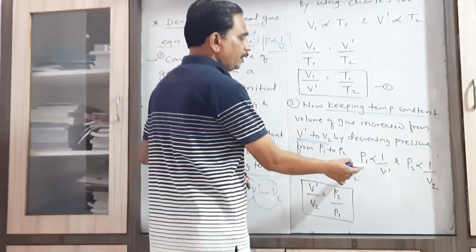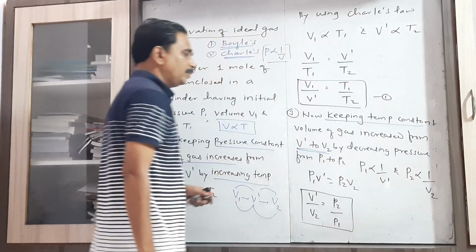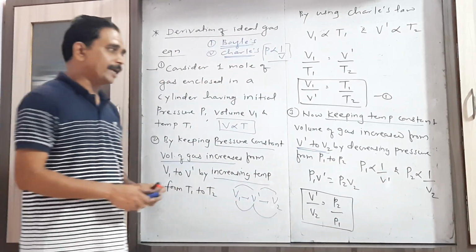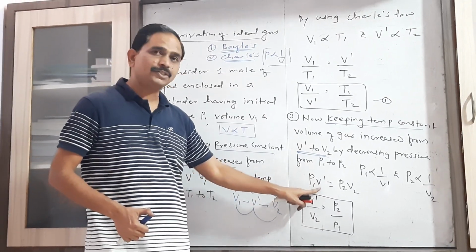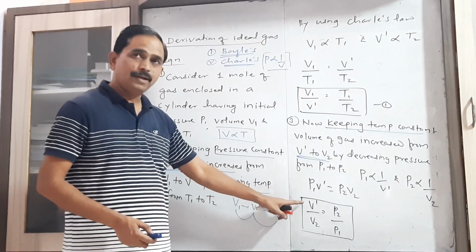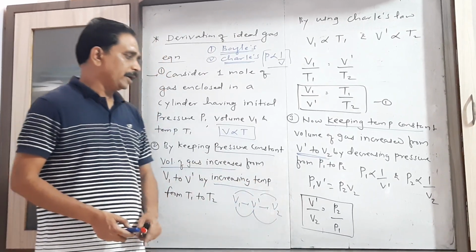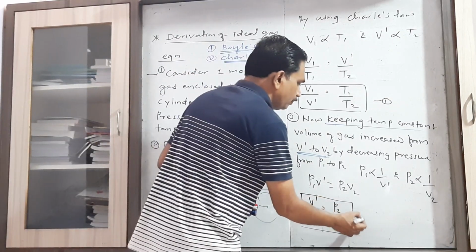That is P1 is proportional to 1 upon V dash, P2 is proportional to 1 upon V2. So we can write PV equals constant. So P1 V dash equals P2 V2. From that we can write V dash upon V2 equals P2 upon P1. That is equation number 2.